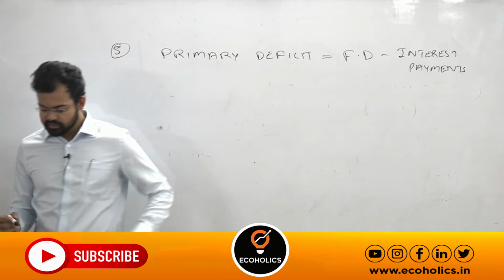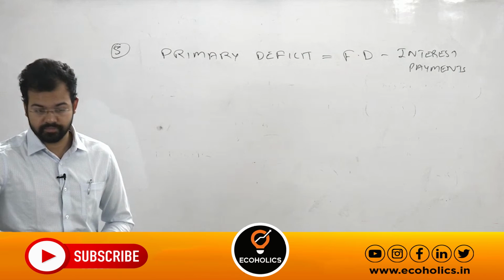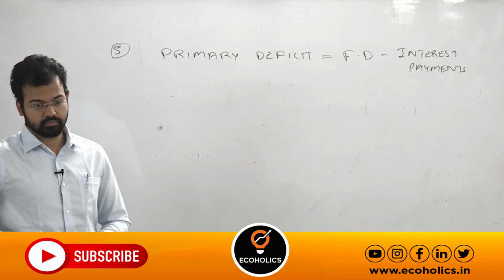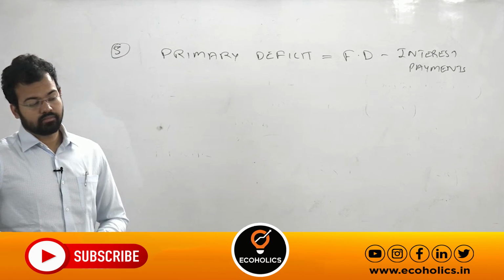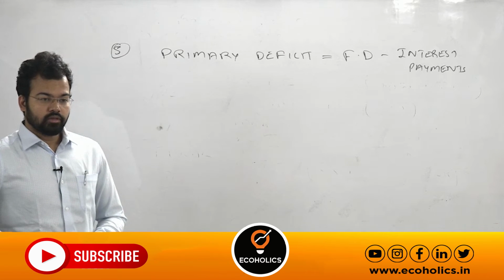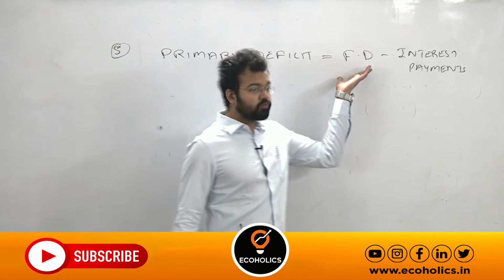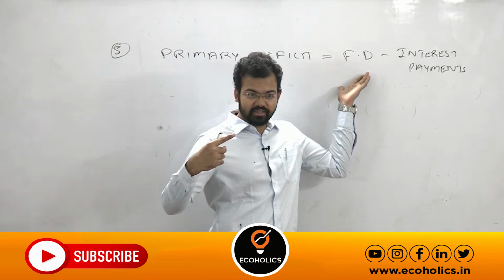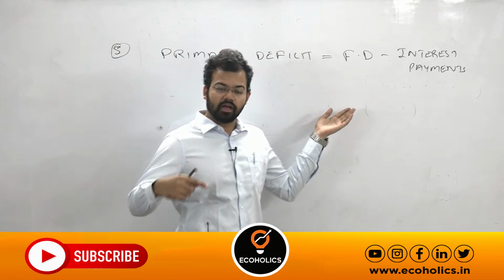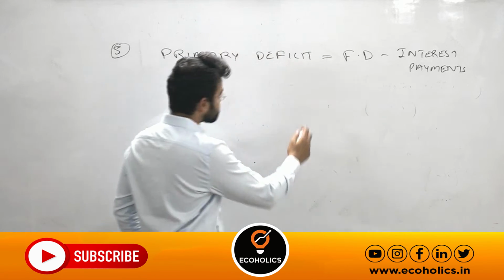Primary deficit means fiscal deficit minus interest payment. So what do you understand? It means if you are borrowing money to fund your budget deficit, for that borrowing, how much is your interest payment? Like in reality, our fiscal deficit is